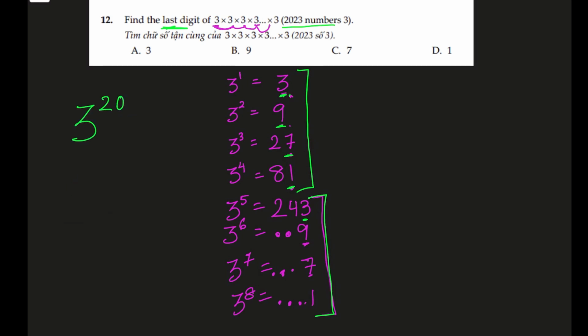So we are looking for 3 raised to power 2023. That means 3 is multiplied 2023 times, and we have already seen that with every fourth power the pattern repeats.